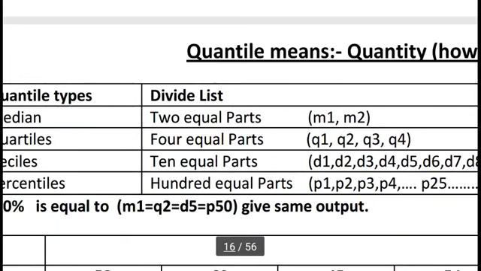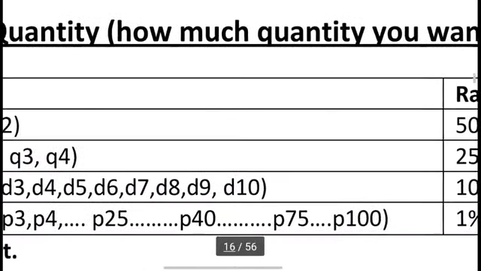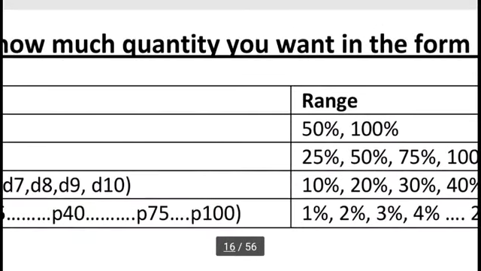Okay, first we discuss median. In median, we divide a list into two equal parts, so we can say M1 and M2. Or we can say here only two things: 50%, or 100%, which means the entire list.